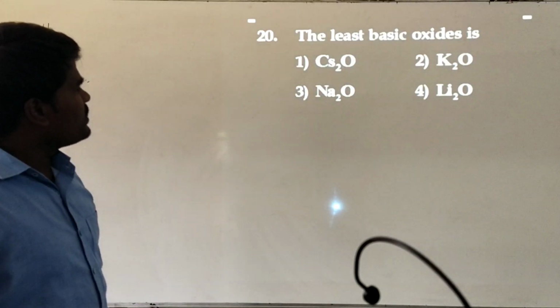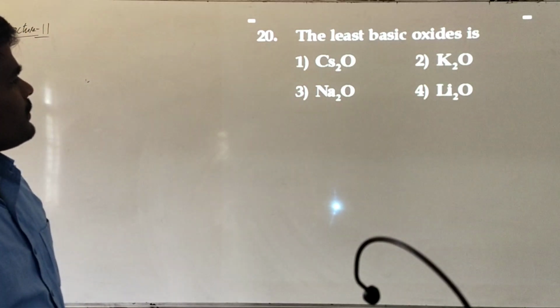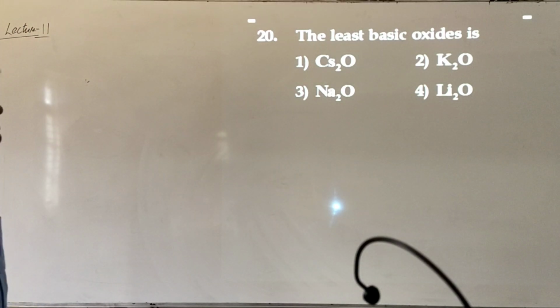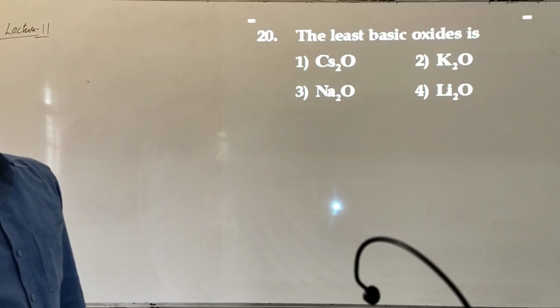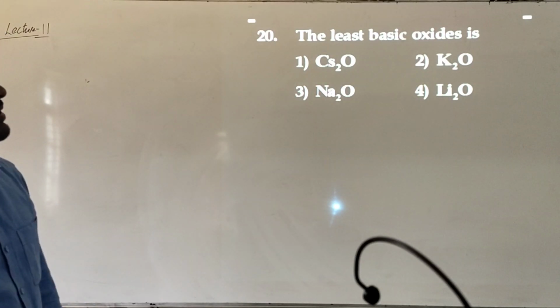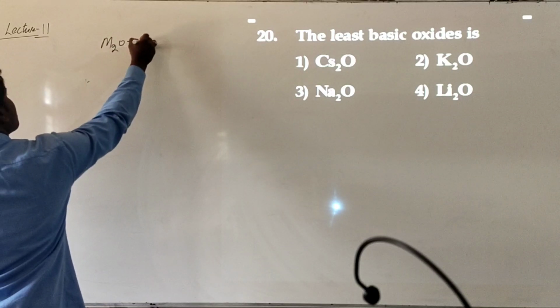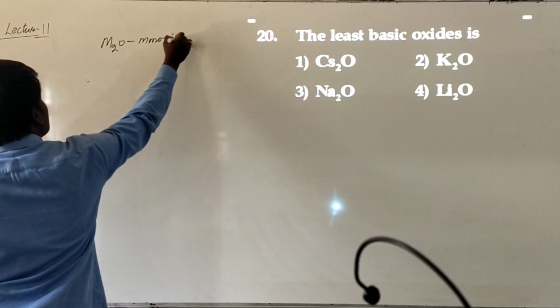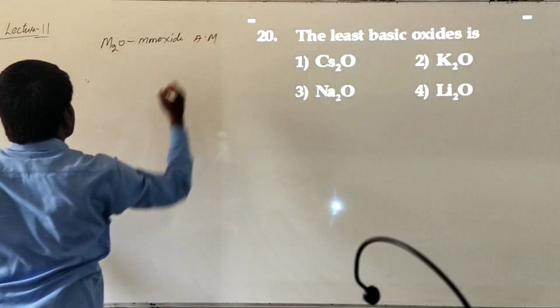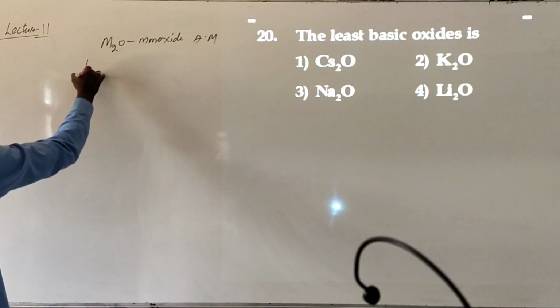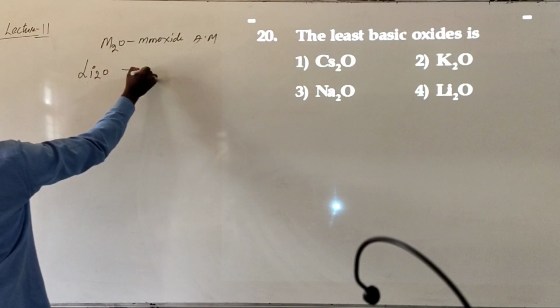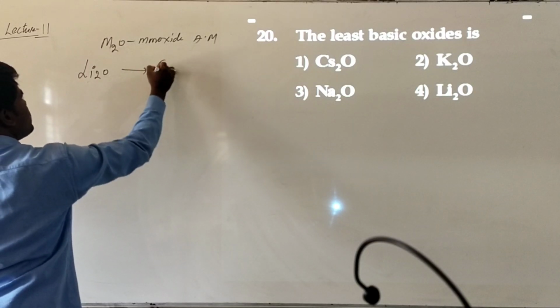Here we have our next question. The least basic oxide is cesium oxide, potassium oxide, sodium oxide, or lithium oxide? The question is about the basicity of oxides. All of them are monoxides of alkali metals. So generally, what is the criterion? From lithium monoxide to cesium monoxide.